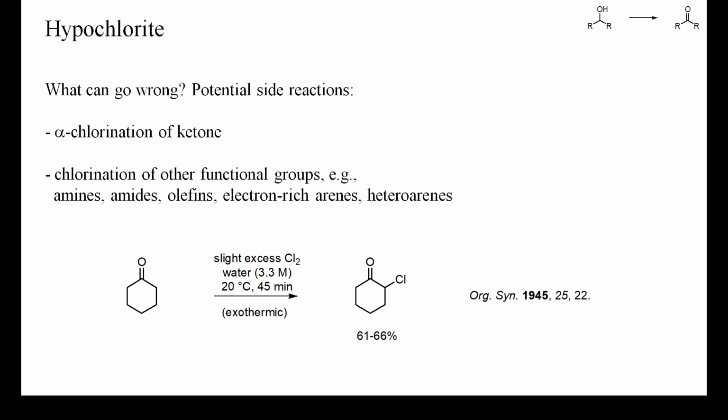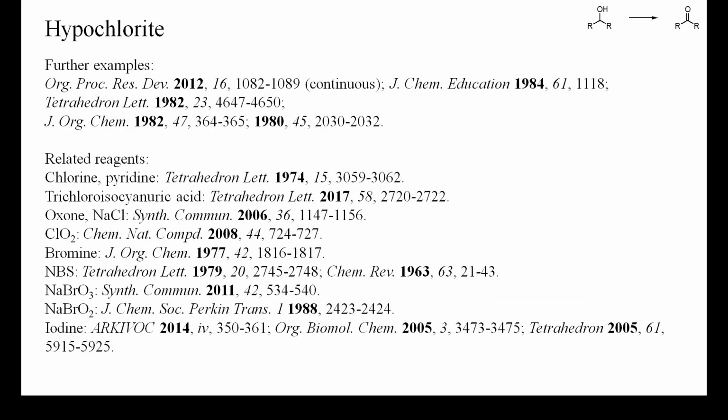hypochlorite. Although chlorine and hypochlorite are among the least expensive oxidants available, a number of closely related reagents have also been used for the oxidation of secondary alcohols. These include trichloroisocyanuric acid and a number of brominating and iodinating reagents. Some of these are easier to dose accurately and may be more selective than hypochlorite, which can be beneficial for structurally more elaborate starting alcohols.